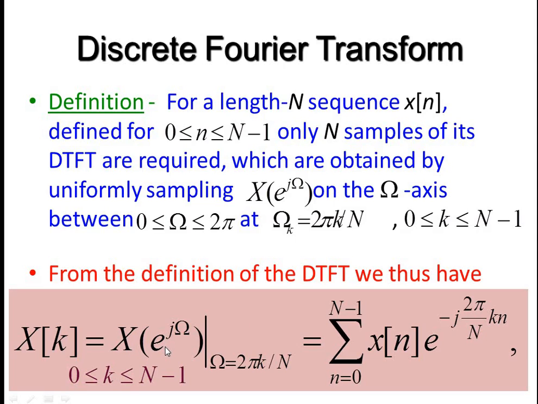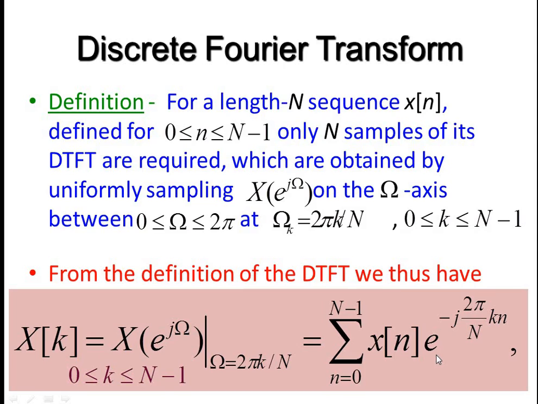Here we have X of e power j omega, that is the DTFT. Now we are going to sample this DTFT by taking the sampling value omega as 2 pi k divided by N. We can take this sampling of X of e power j omega as the DFT, the discrete Fourier transform X of k. And k also varies from 0 to N minus 1 because it is finite length with discrete frequency.